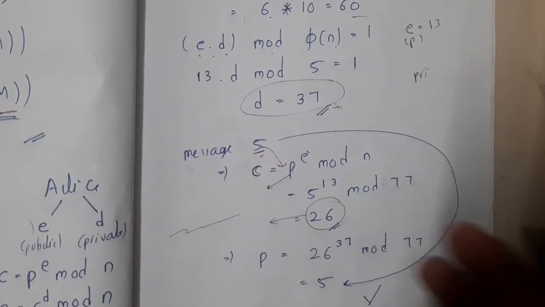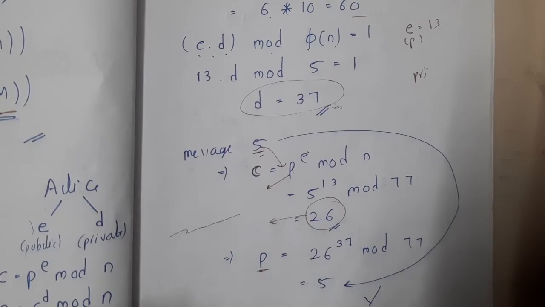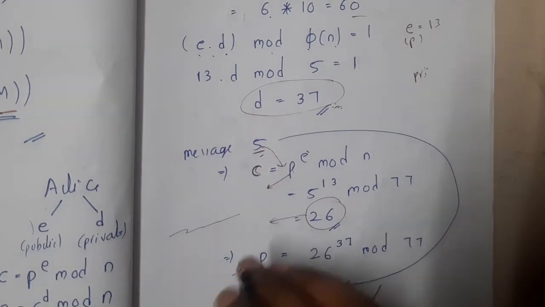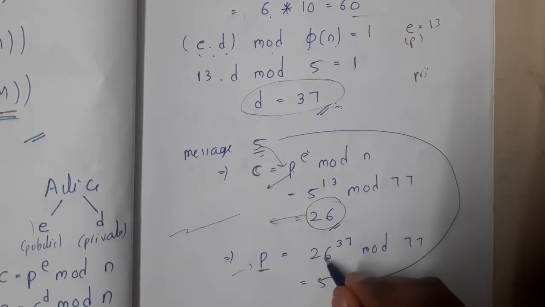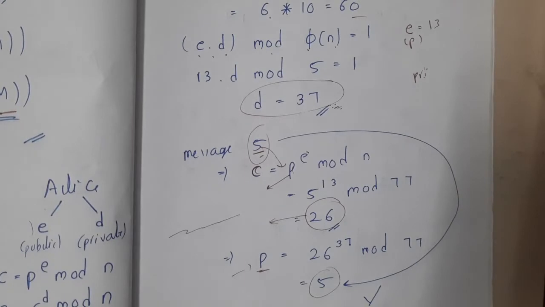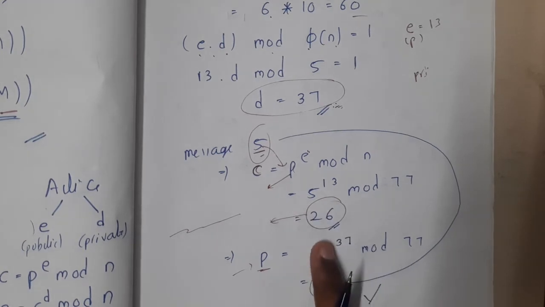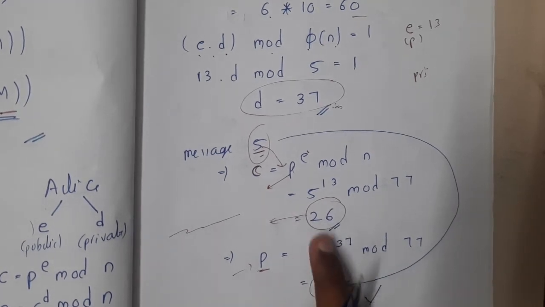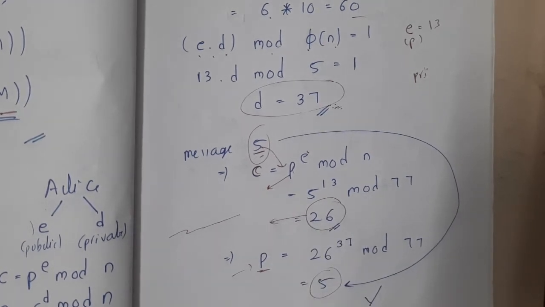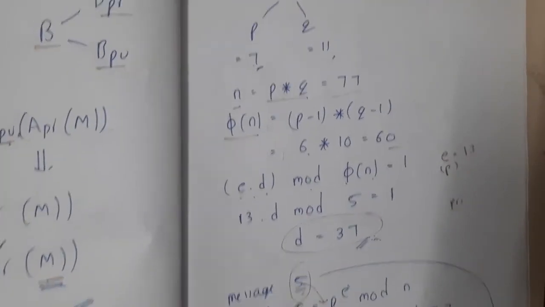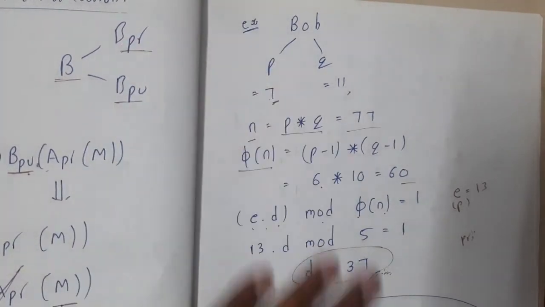Once I send this message in the network, the next formula, P equal to C power D mod N, is applied on the receiver side. So P equals 26 power 37 mod 77. We got 5, which is what the sender has sent. This is the logic of the RSA algorithm. It's something like magic: you apply one formula and get one result, and you apply another formula on the same number and get the original result. I'm really interested in these types of problems, guys. Now you have an exact idea of how the formulas work.